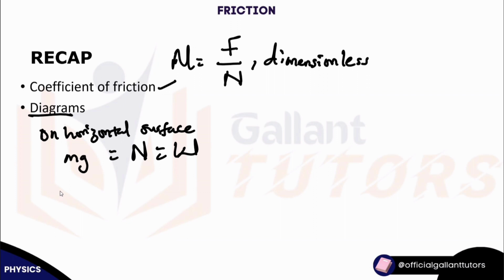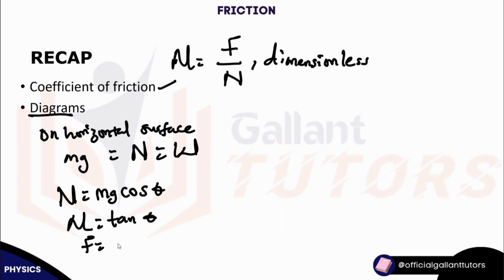Is that clear? All right. So N is equal to mg cos theta. I proved that. And the coefficient of friction on an inclined plane is equal to tan theta. I proved that too. Frictional force is equal to mg sine theta. Exactly.